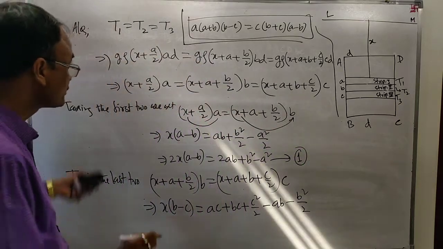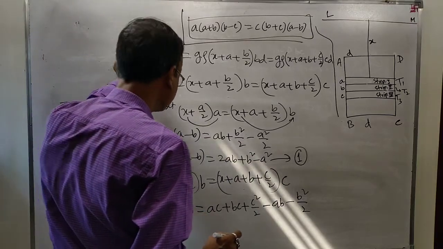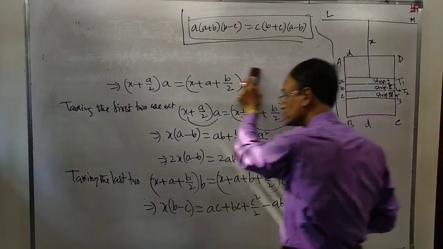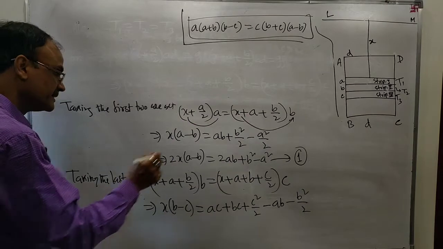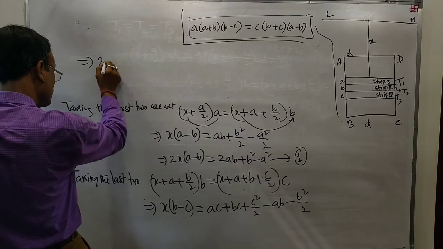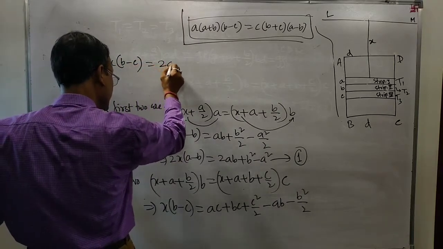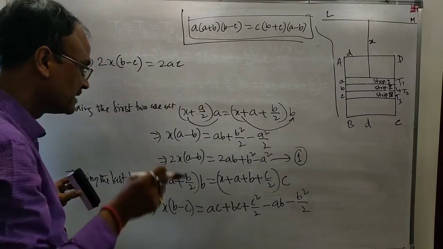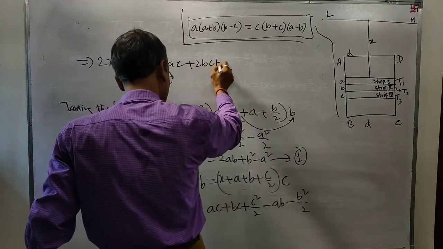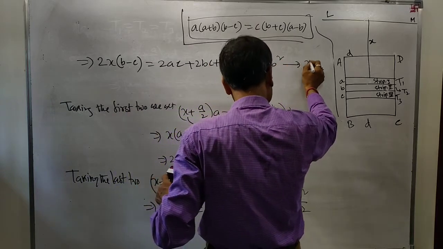You may write like this: twice x into b minus c is equal to twice ac plus twice bc plus c square minus twice ab minus b square. Suppose this is number 2.